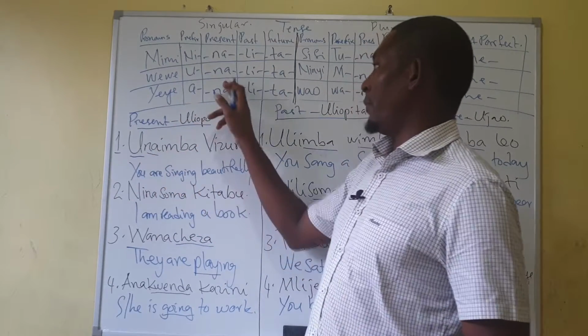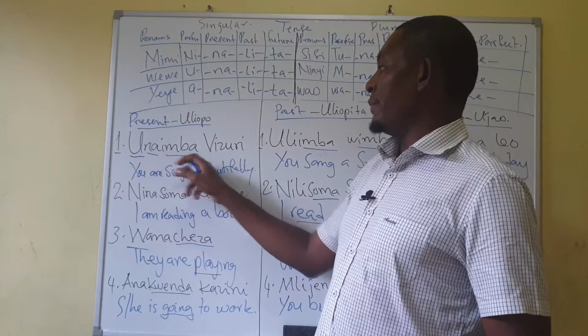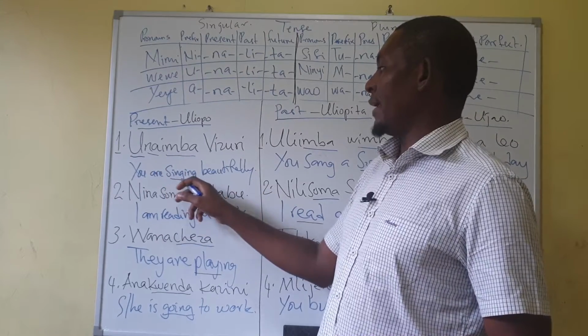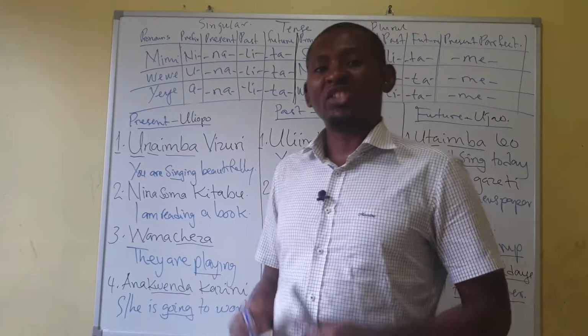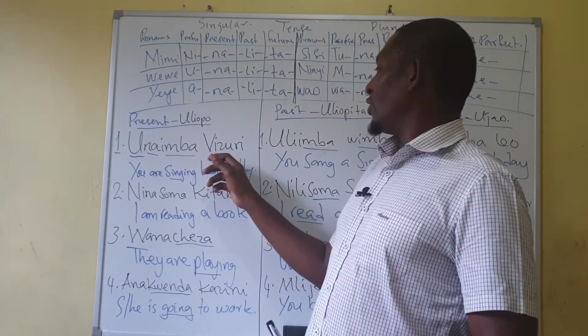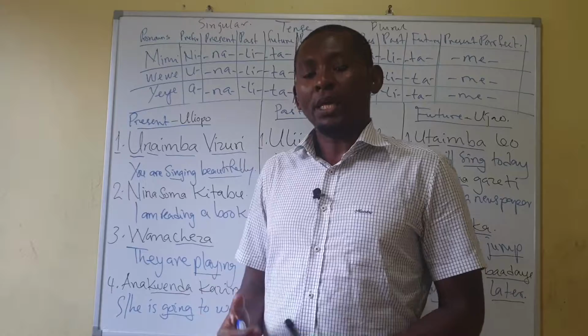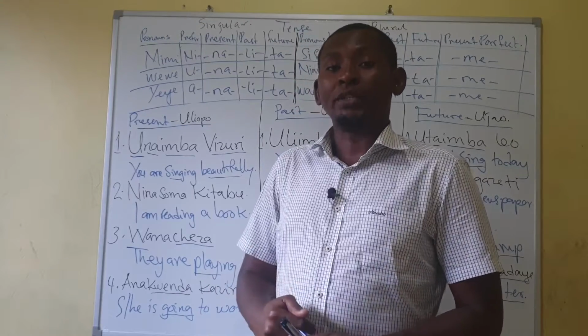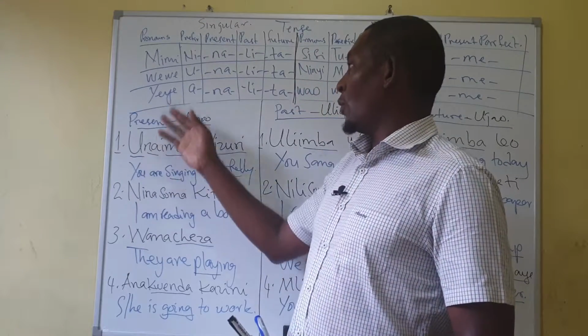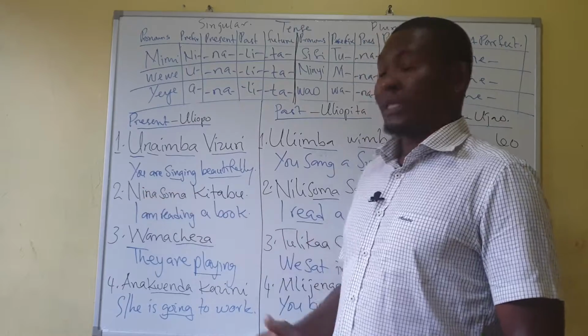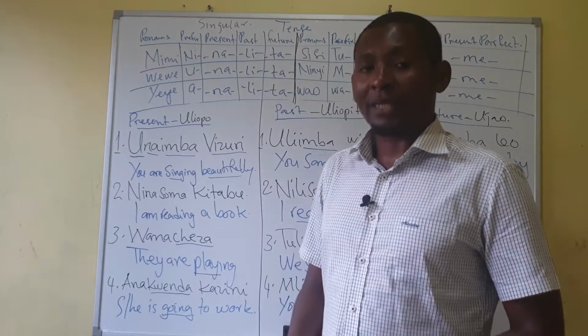Na is our present here. Imba is sing. The word imba is sing. Vizuri is beautiful, beautifully. You are singing beautifully.